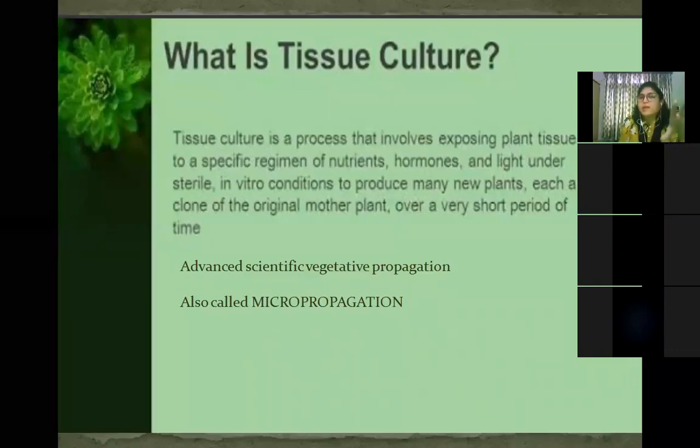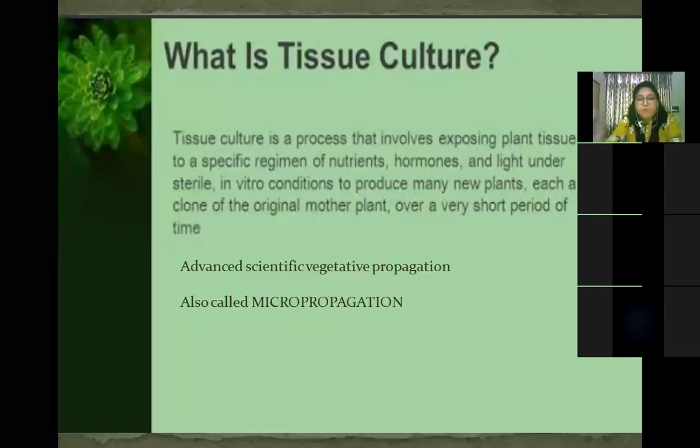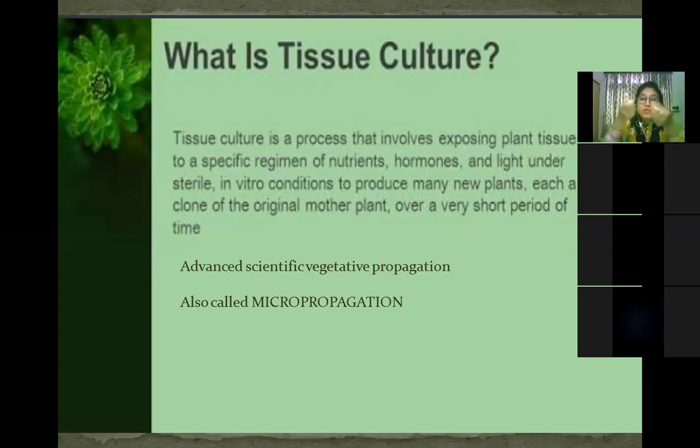You just simply write that it is transferred to another medium containing the hormones which are required for growth and differentiation. Then what will happen? You will see that after a few days small saplings will come from those tissues. So from the mass of cells, the callus, small plants will come out. The plantlets are then placed in the soil.